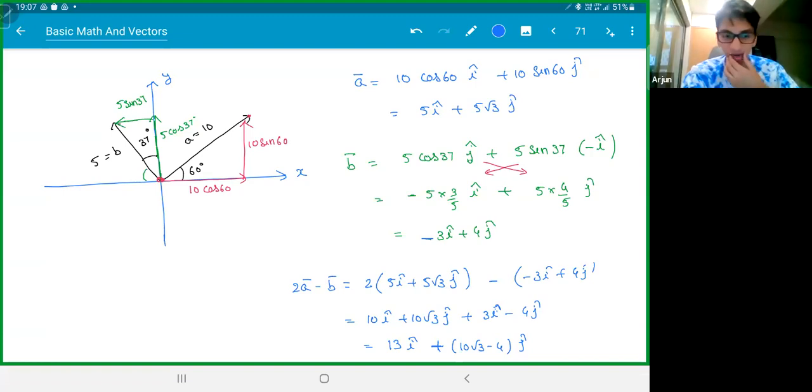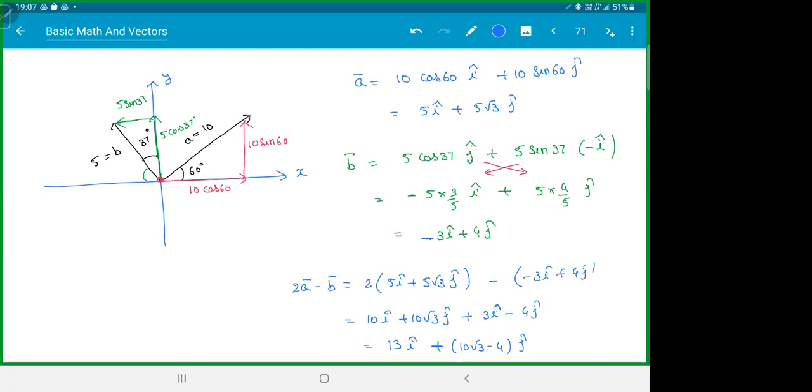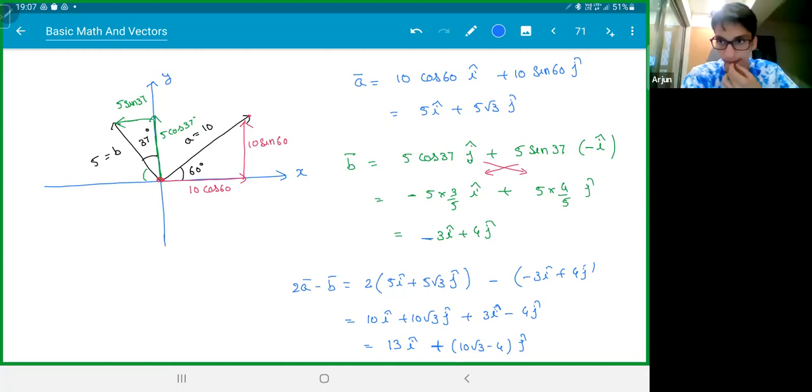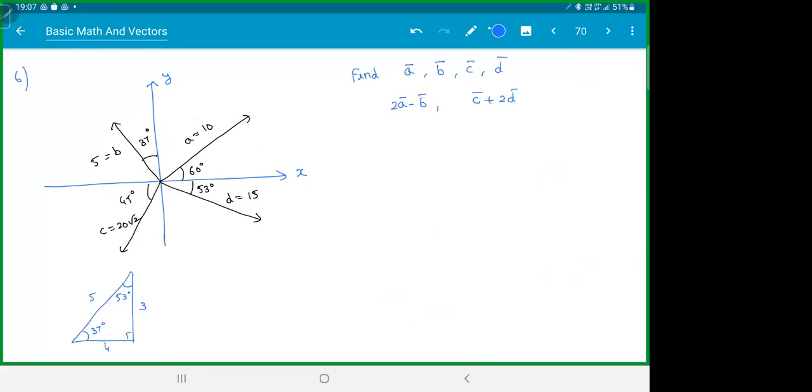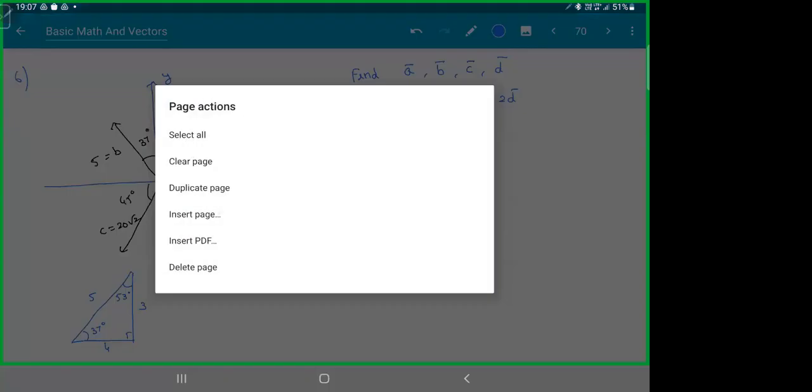But in the B part, we can also take 180 minus 53, right, for calculation. But why you want to do that? Keep it simple, right? Why you want to bring so much trigonometry into it? 180 minus 37 will be that angle. Sine of 180 plus theta is minus sine theta. You have to do all that stuff. So keep it simple. Take the angle and you just have to travel. That's what I'm saying. Look at this thing.